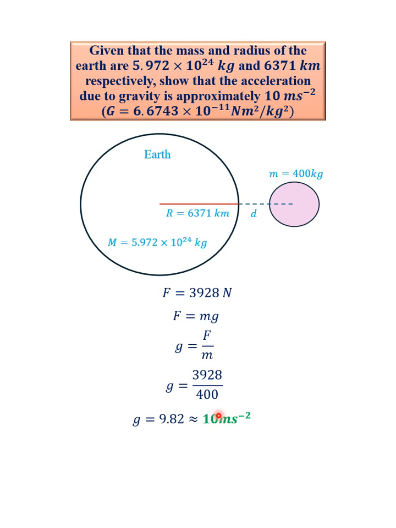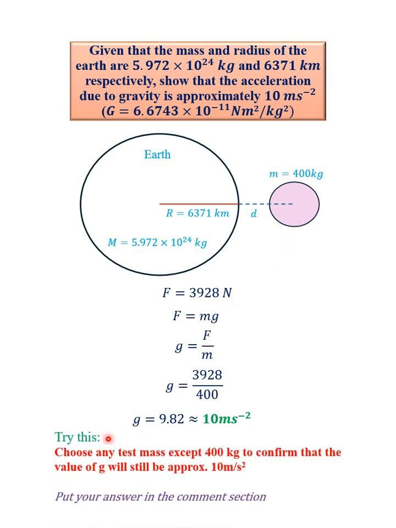Hence, we've successfully proven that the acceleration due to gravity will always be approximately equal to 10 meters per second squared. If you like, change this to any figure. You will come back and arrive at this answer. Put any figure here. In fact, try this.